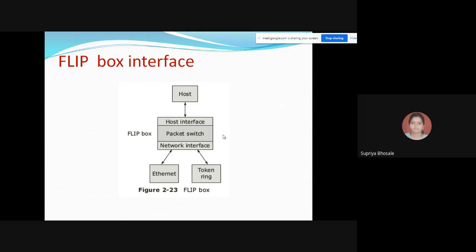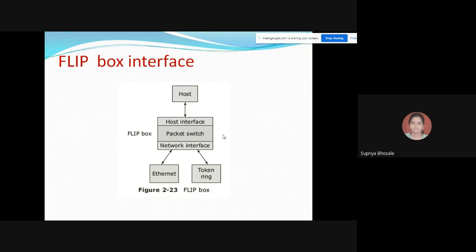Each site is connected to an internetwork by a FLIP box, that either can be a software layer in the operating system of the corresponding site or can run on a specific communication processor.